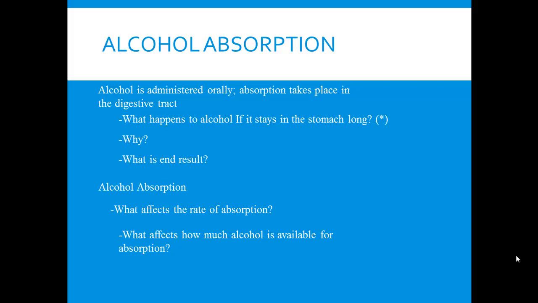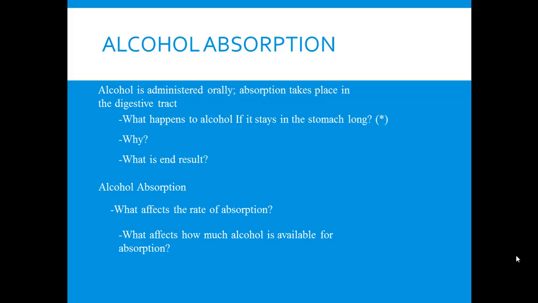The third thing that can affect the rate at which alcohol is absorbed is alcohol concentration. Either the number of drinks that you've had, or if you're drinking something that has a very high alcohol content. Why? If we go back to concepts from chapter one, the process of simple diffusion, things have a tendency to move from areas of high concentration to lower concentration. So the more concentrated the alcohol, the more drinks you've had, which is going to increase the concentration.